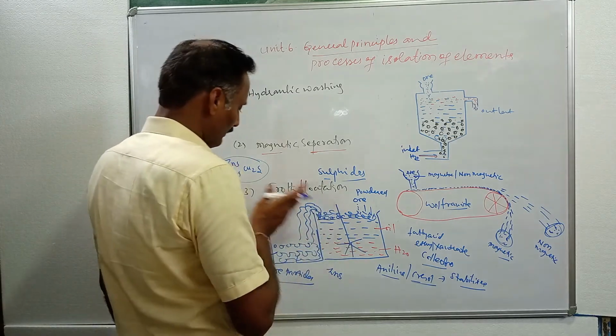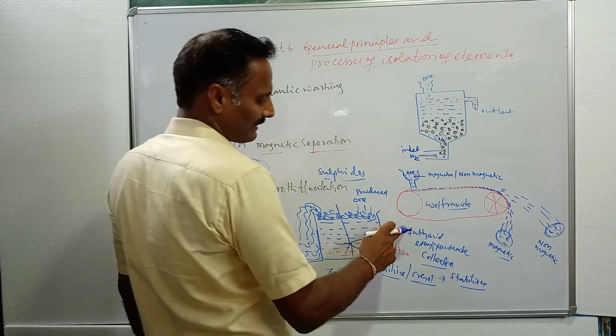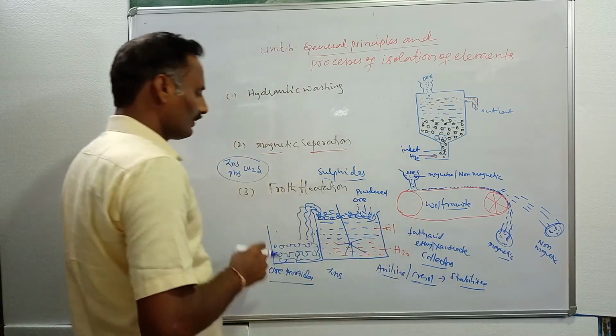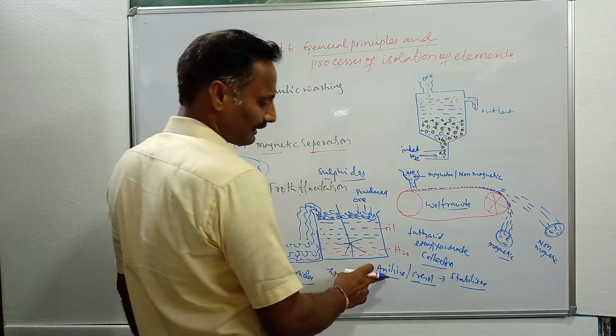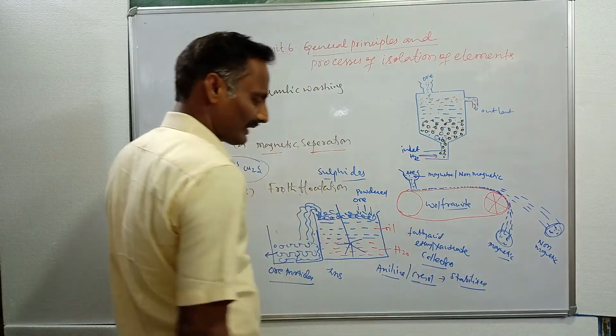To carry these ore particles, we are using fatty acids and xanthates. They are called collectors. To increase the formation of froth, we are using some chemicals like aniline and cresol. These are called stabilizers.